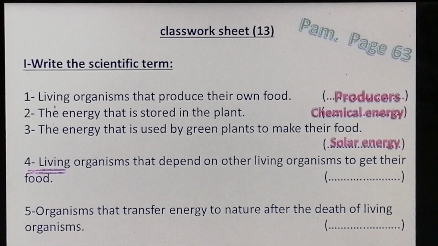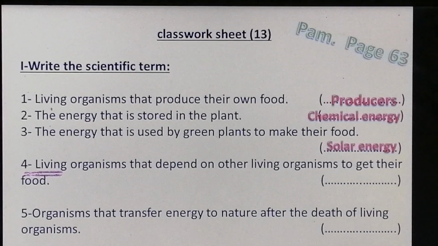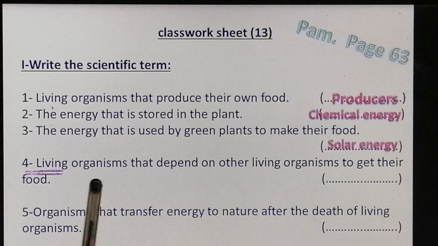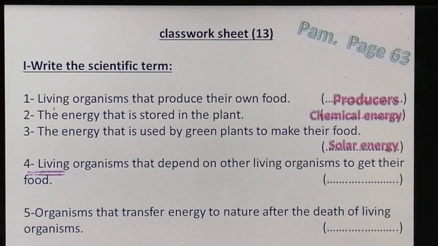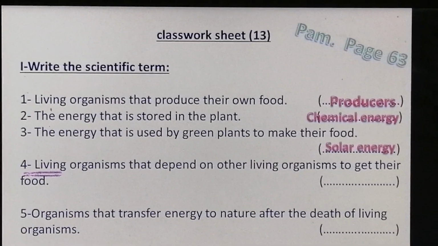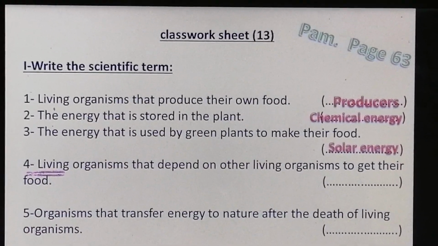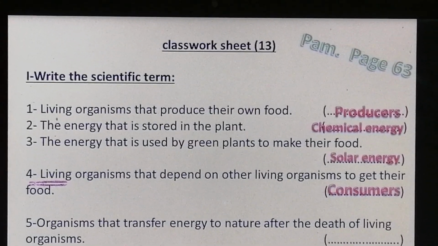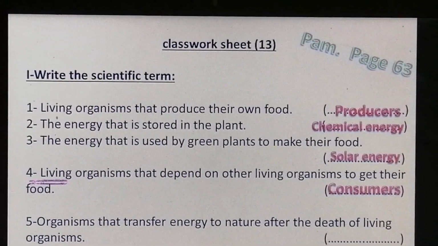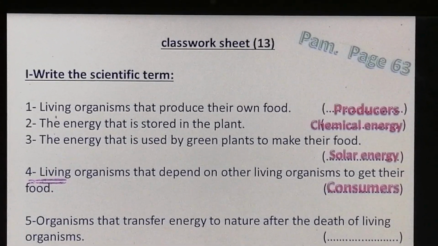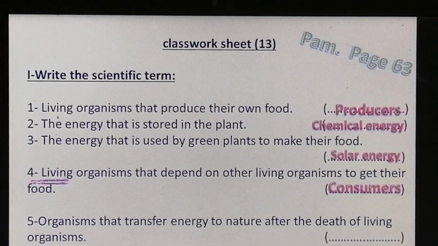Number 4, living organisms that depend on other living organisms. So they cannot make their own food, and they get their food by depending on other organisms. These are consumers.